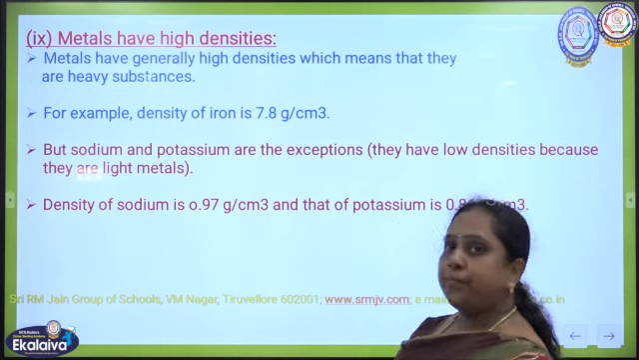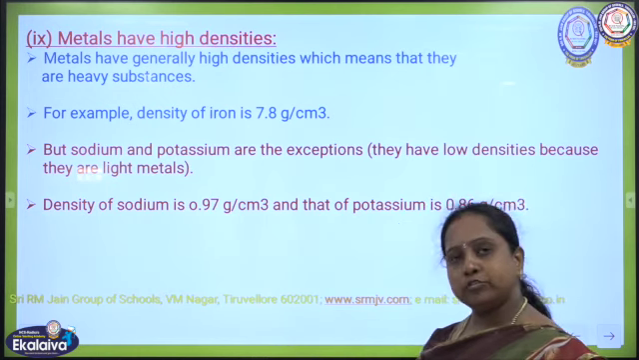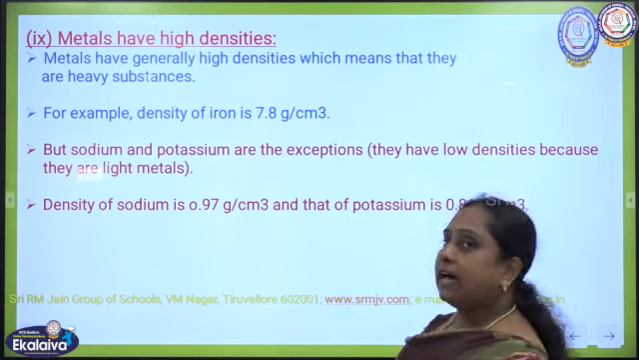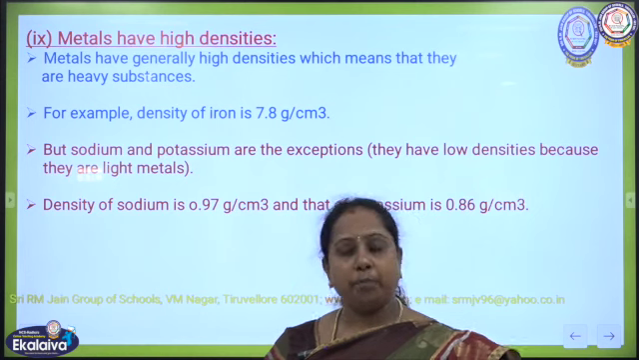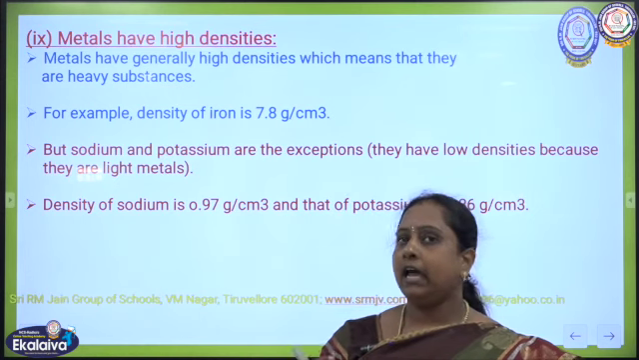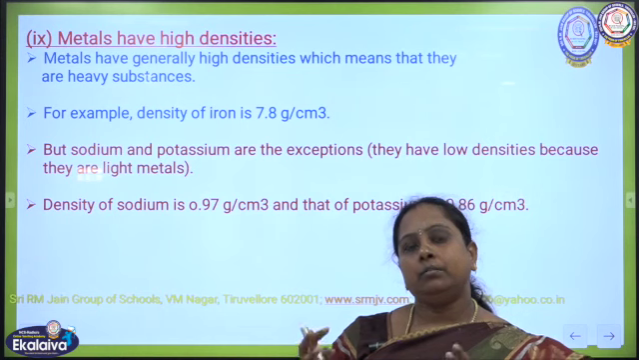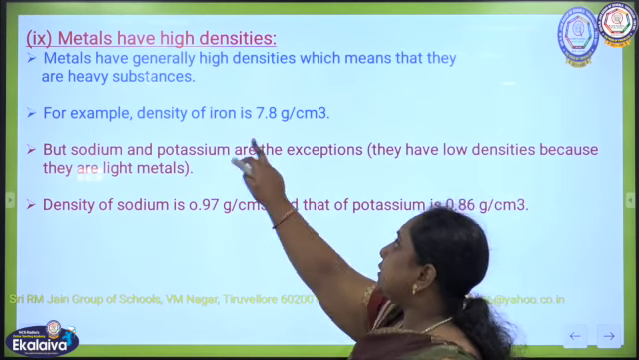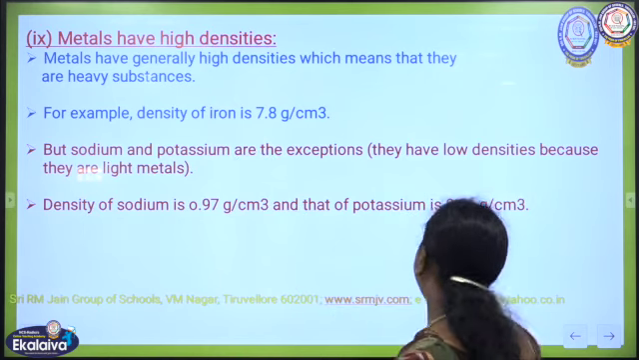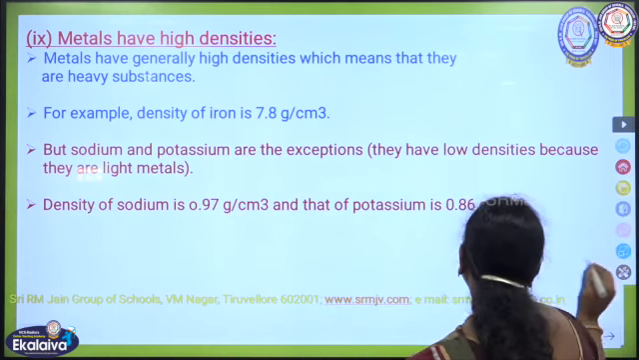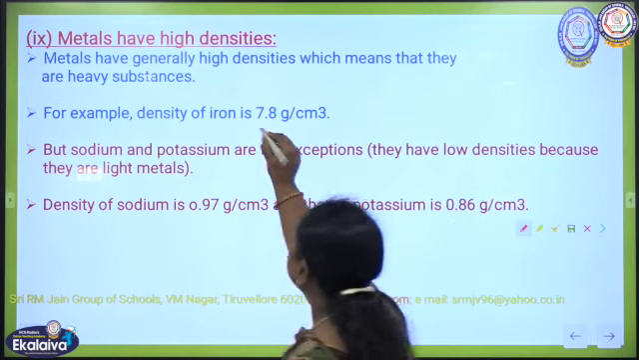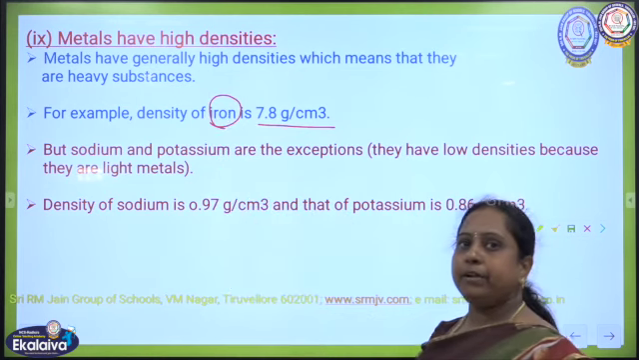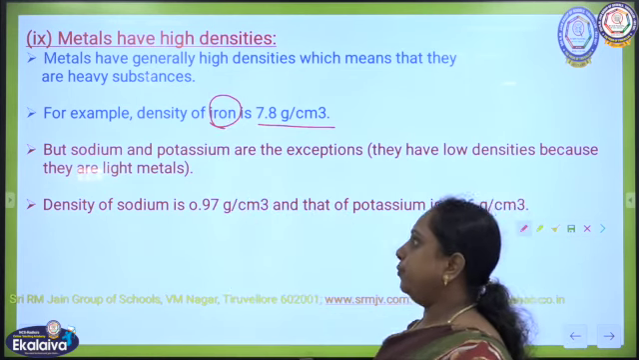Now, the next property of metals is high density. Metals have generally high density, which means that they are heavy substances. Normally, whenever you take metals, they hold more weight, so they are heavy in nature. For example, the density of iron is 7.8 gram per centimeter cube.